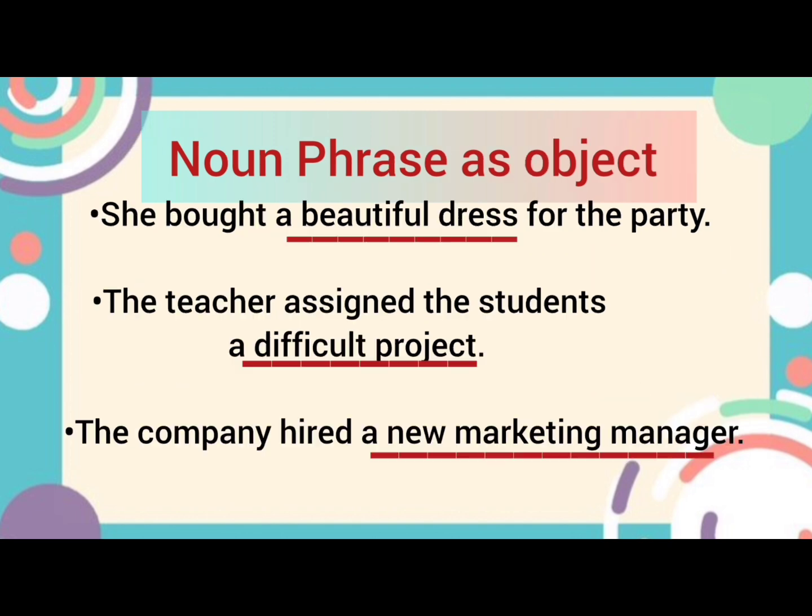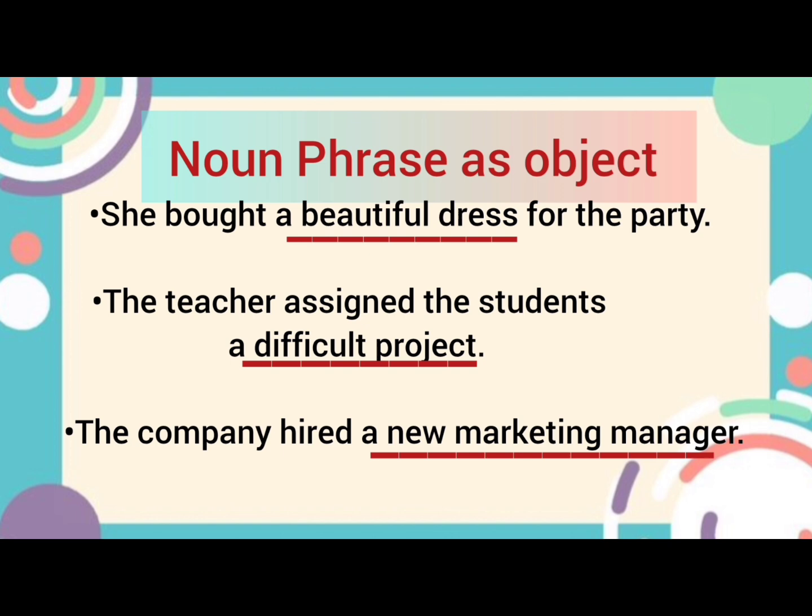Now the next point is that a noun phrase also functions as a direct object. It is also at the place of the object. Examples are, she bought a beautiful dress for the party. Now she is the subject, bought is the verb, a beautiful dress. Within this group of words, dress is the head element and it is the object of the verb, or the direct object.